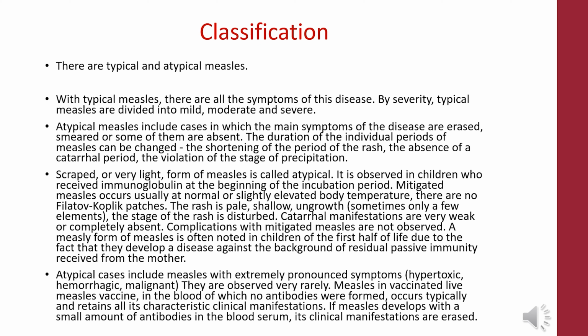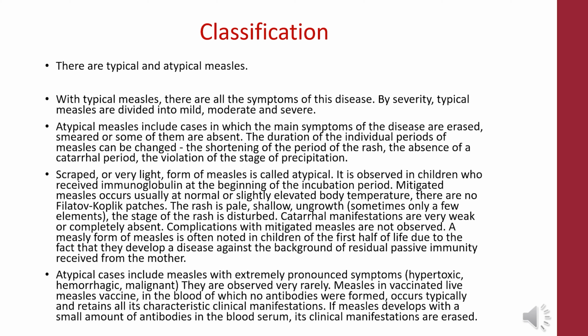Catarrhal manifestations are very weak or completely absent. Complications with mitigated measles are not observed. A mitigated form of measles is often noted in children of the first half of life due to the fact that they develop the disease against the background of residual passive immunity received from the mother.